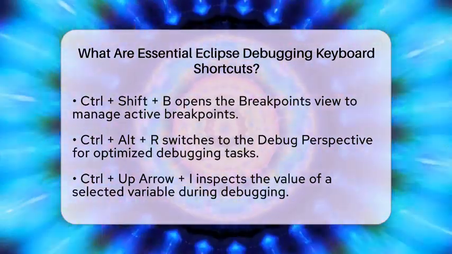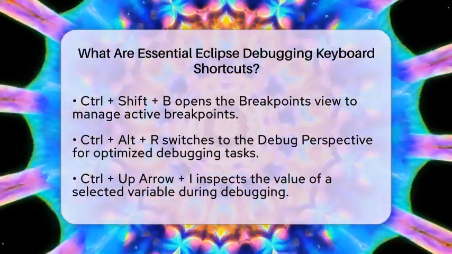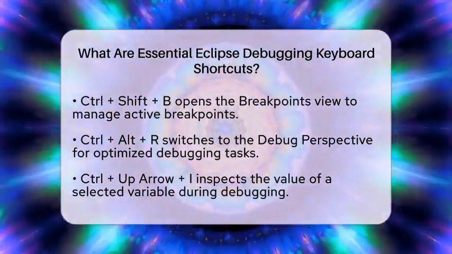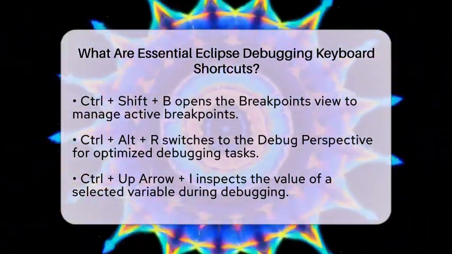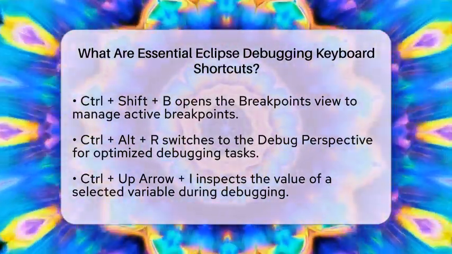When you are in the middle of debugging and want to check the value of a variable, use the Control key, the up arrow key, and the I key. This allows you to inspect the value of a selected variable quickly.